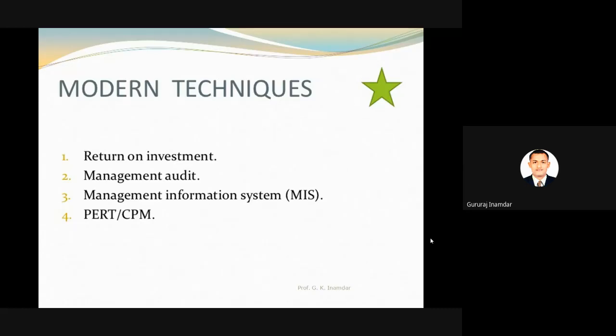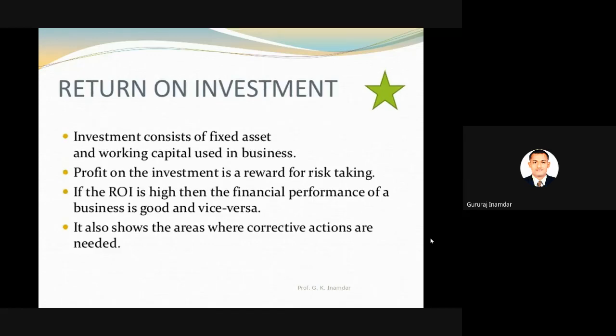Okay, return on investment. We will take a short review. Investment consists of fixed assets and working capital used in business. Whatever investment we have invested, suppose we have invested 10 lakh. Now the initial investment is 10 lakh, but working capital is different. Which factors are included in working capital?